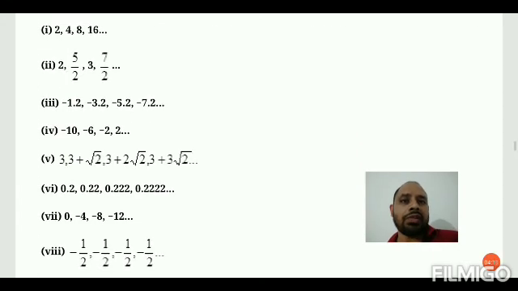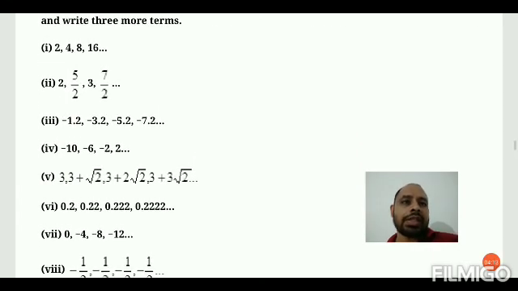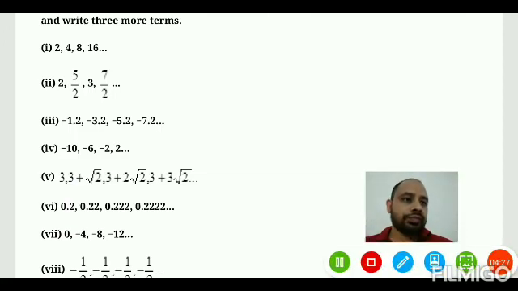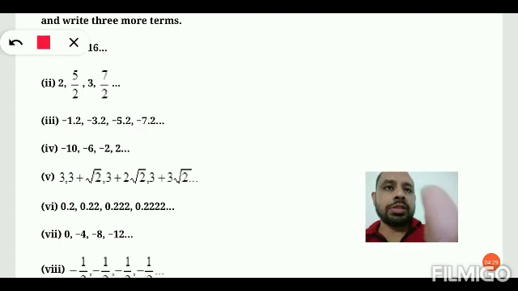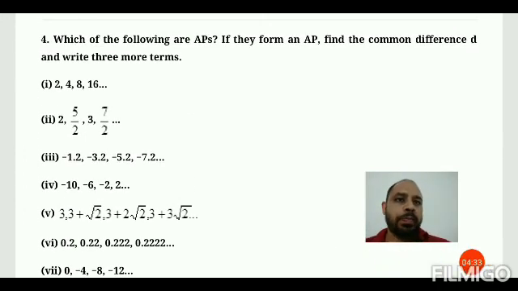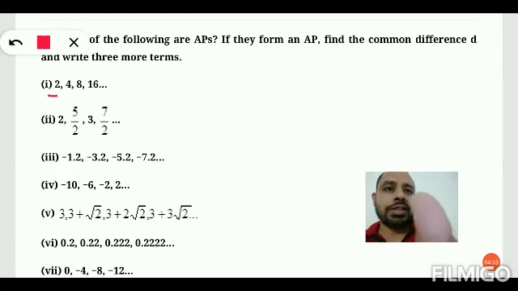Suppose if you observe the first question 2, 4, 8, 16. Here the first term is 2 and the second term is 4 and the third term is 8.